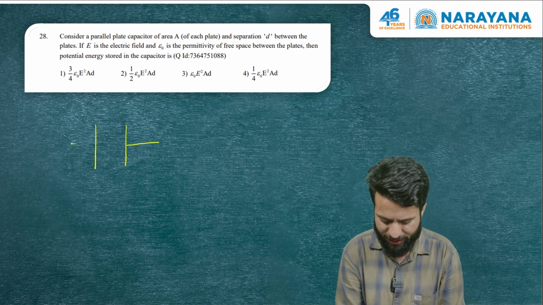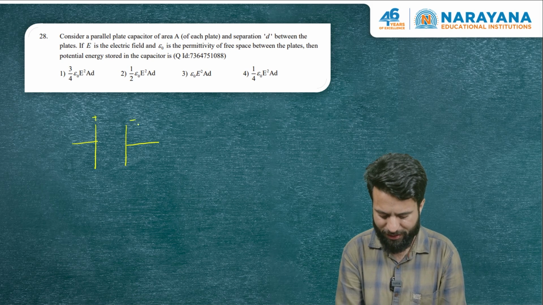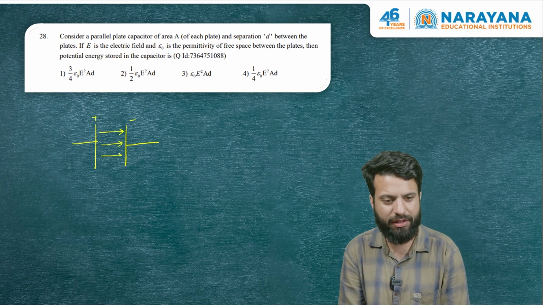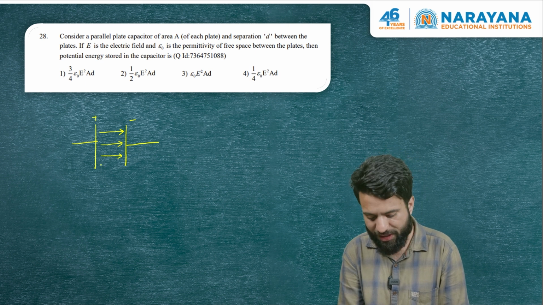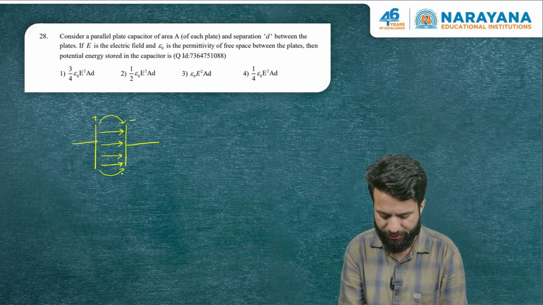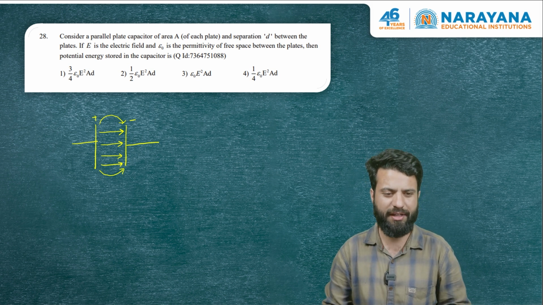We know that if we have a charged parallel plate capacitor, the electric field between the plates of the capacitor is sigma by epsilon naught. Near the edges there is a little bit of fringing, which we don't have to consider in this question.